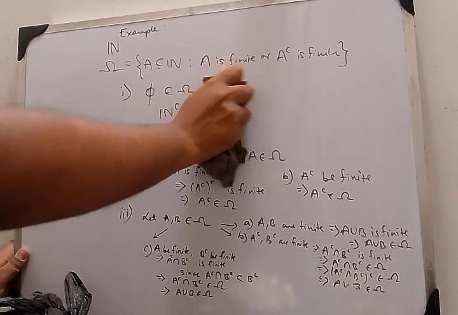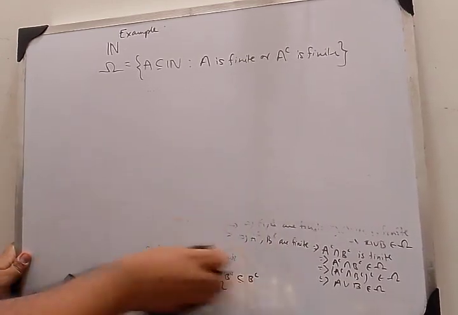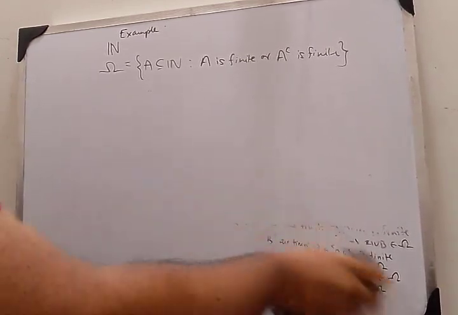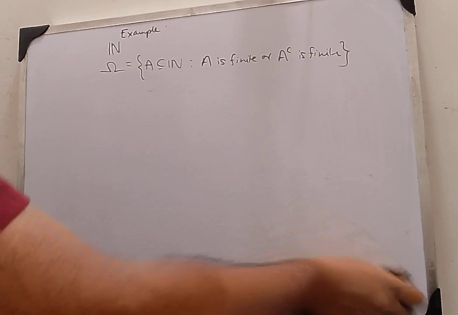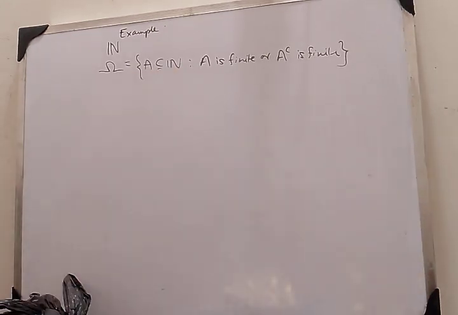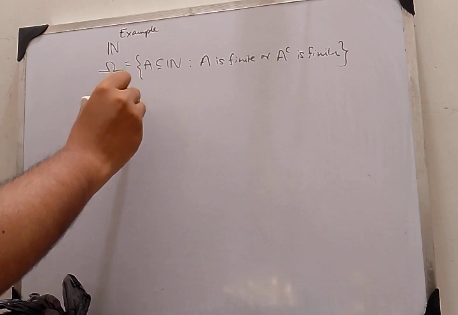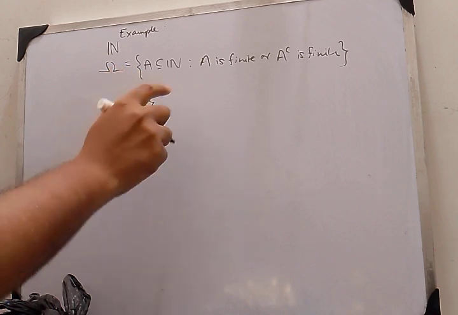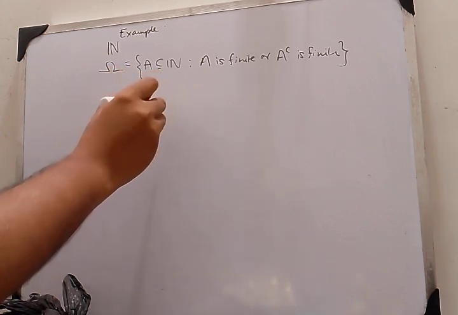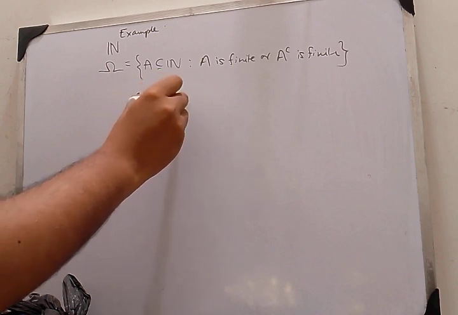See, I know that the finite sets belong to omega. That means all the singletons belong to omega. That means 1, 2, 3. And let me take the odd singletons.